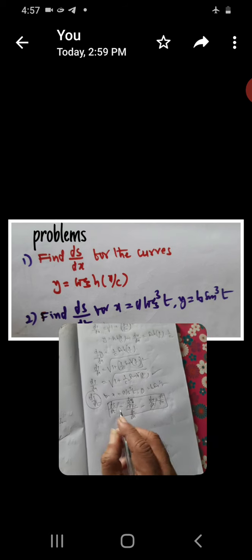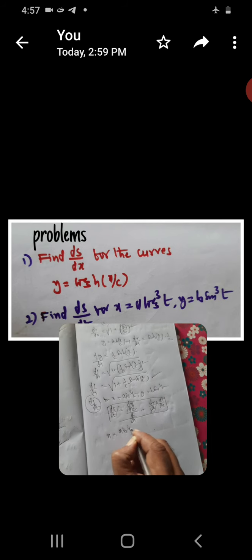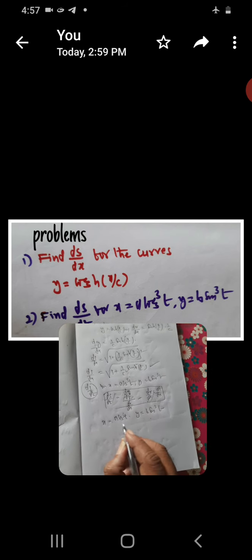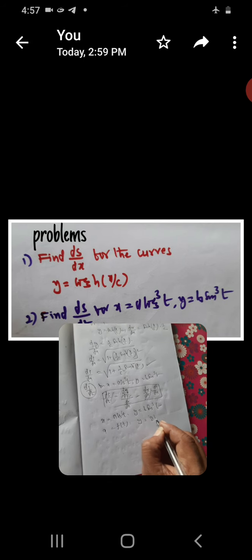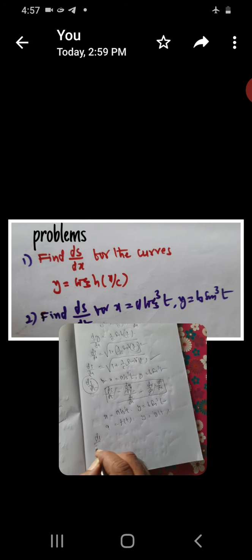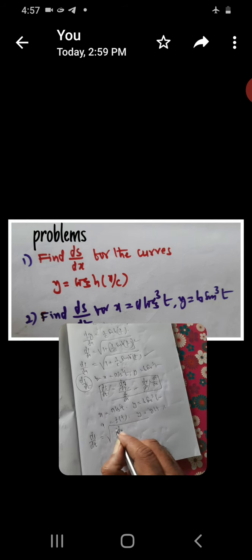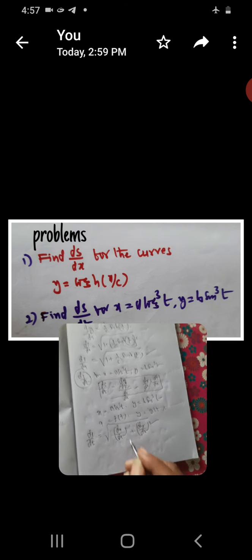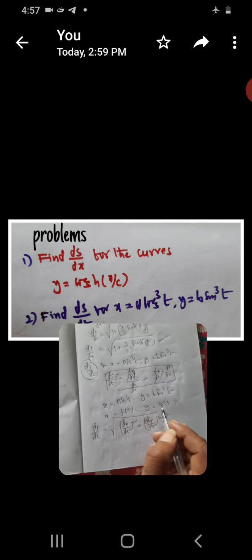Now here x is given as a function f of t, y is a function g of t. In the case of ds by dt, you find it this way: the formula is the square root of (dx by dt) whole square plus (dy by dt) whole square. This is the formula of ds by dt for functions x is equal to f of t, y is equal to g of t.